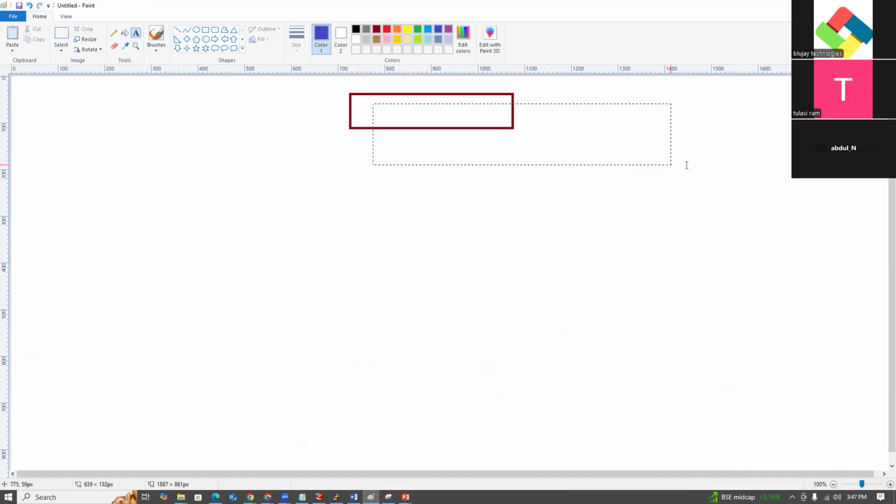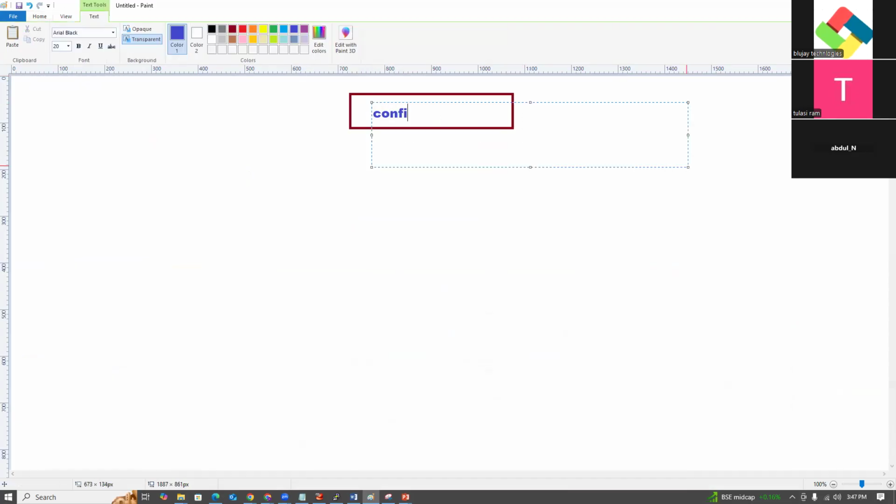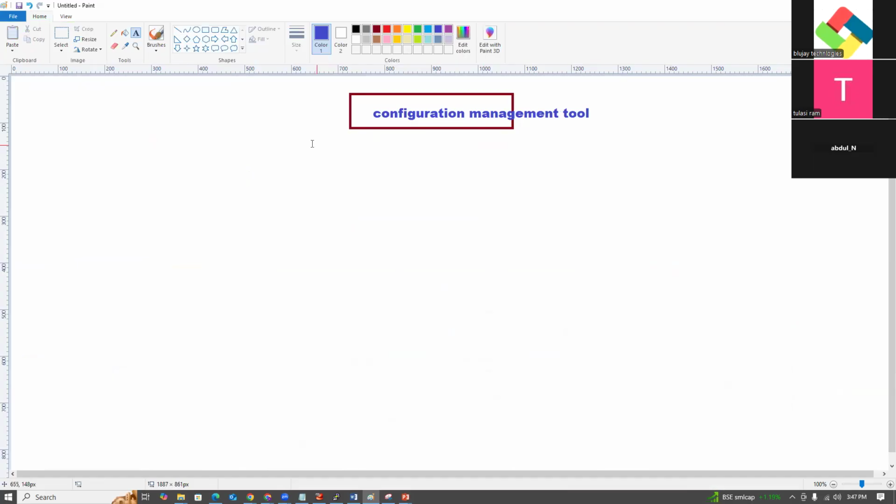What is that, guys? Configuration management tool. So what is a configuration management tool?